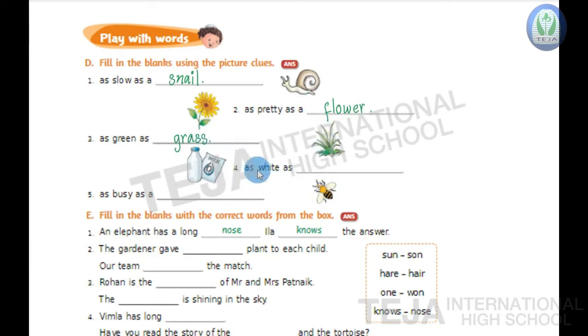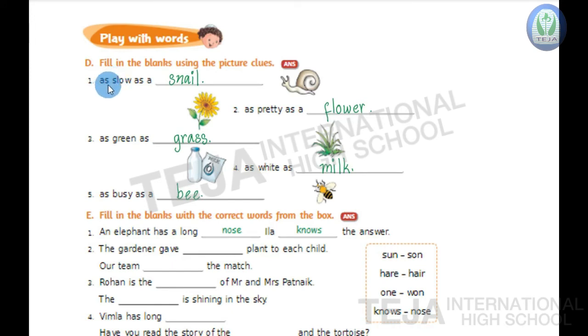Fourth one, children, as white as dash. So what is it? It's milk. As white as milk. Write milk in the blank. M-I-L-K, milk. Last, fifth one, children, as busy as a, what is this picture? It is bee. As busy as a bee. Write bee in the blank. B-E-E, bee.